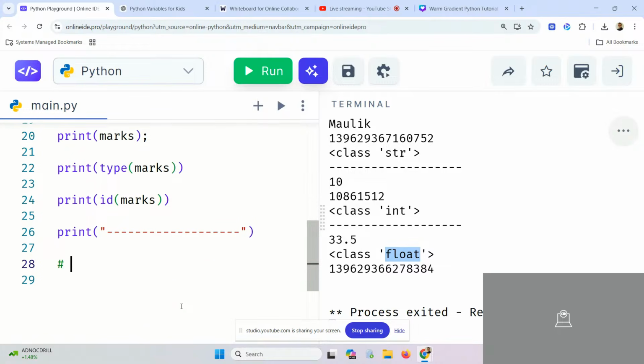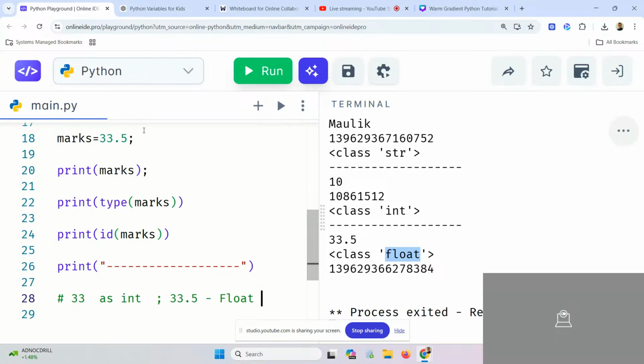Maulik, see, if you write a number like 33, then Python will treat it like an integer. 33 will be treated as integer. But the moment you write 33.5, it will treat it like a float. So the idea here is this, Maulik. When you want a decimal value, then you have to use a float variable. When you want to use a proper number or a whole number, you will use the integer variable.